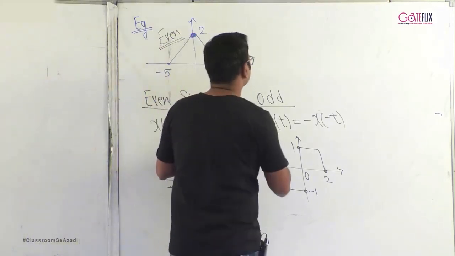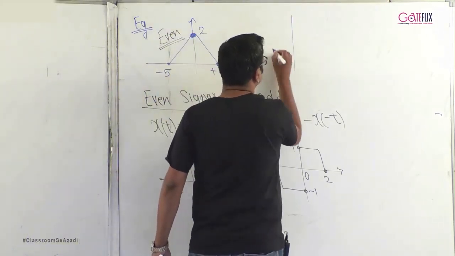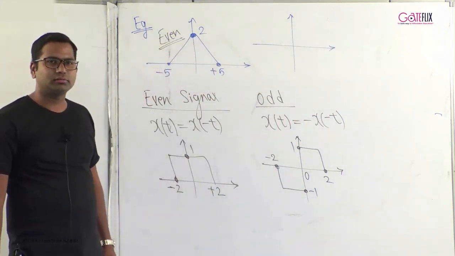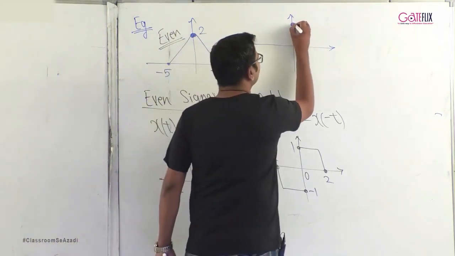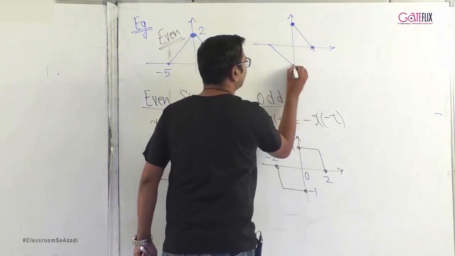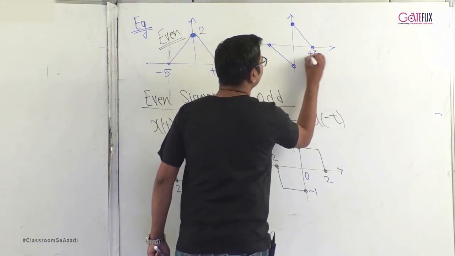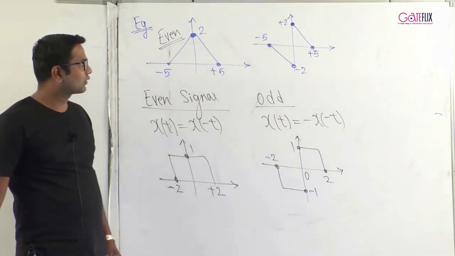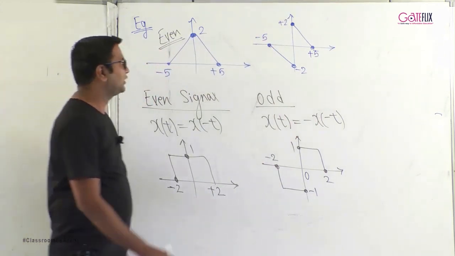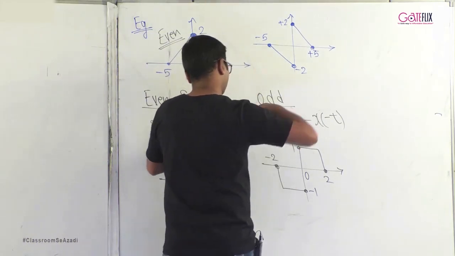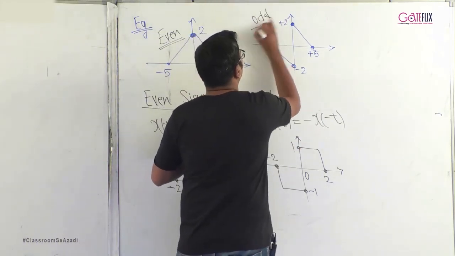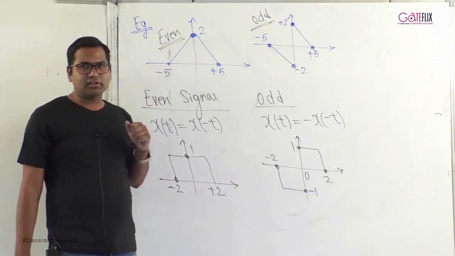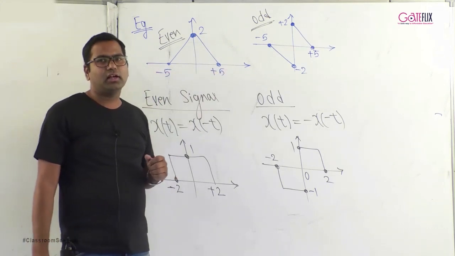Similarly, if I draw a signal which is from +5, the amplitude is +2, -5, the amplitude is -2. As you will correctly observe, such a signal is an odd signal. So a signal can be categorized as an even signal, or a signal can be categorized as odd signal.